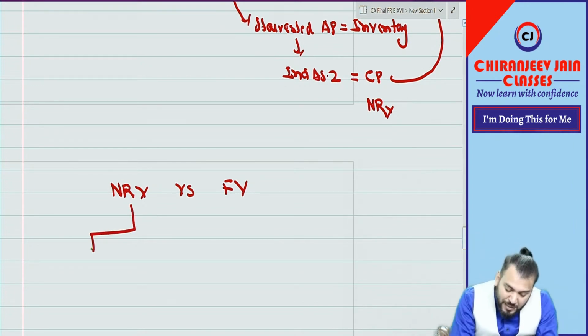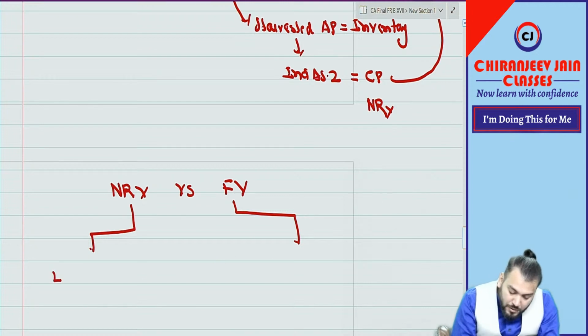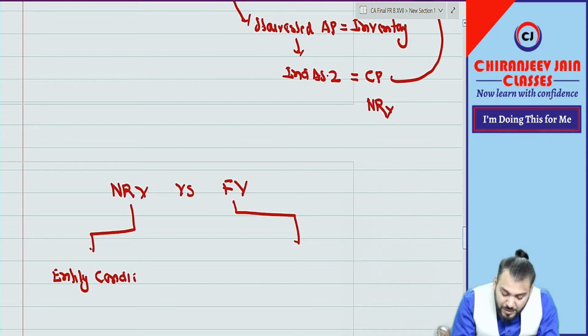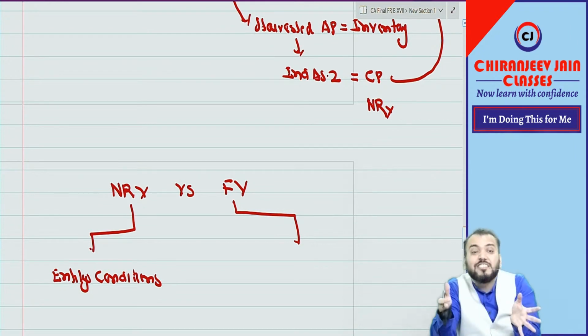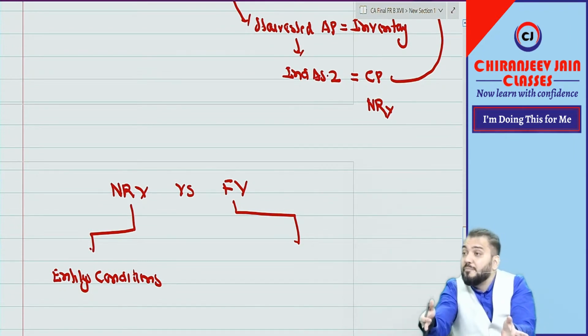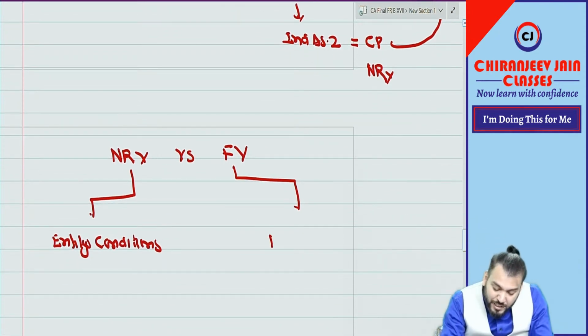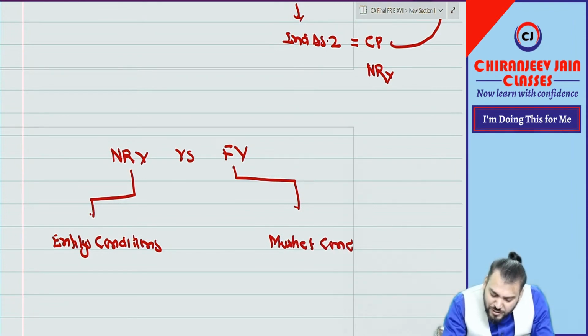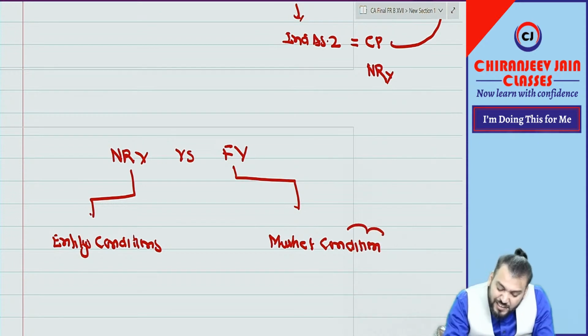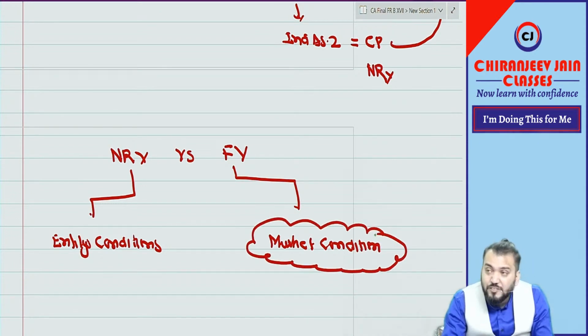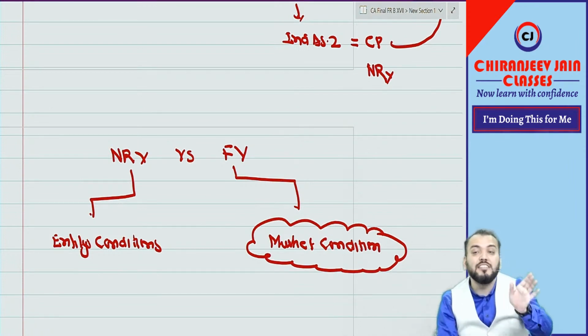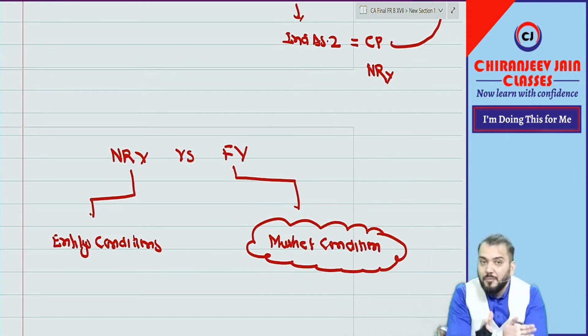Why? Because NRB is based on the entity's conditions. We find out NRB based on the entity's conditions: at what price it can be sold by the entity. But fair value is calculated based on market condition, ignoring the entity's specific restrictions. Fair value is based on market condition, not on the entity's condition. This is the difference between NRB and fair value.